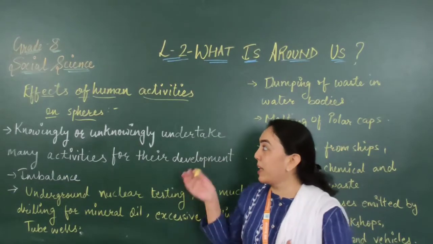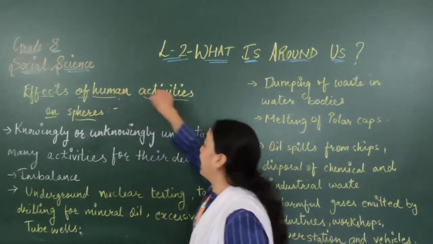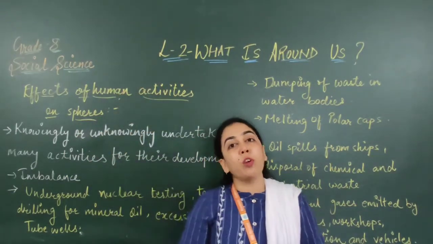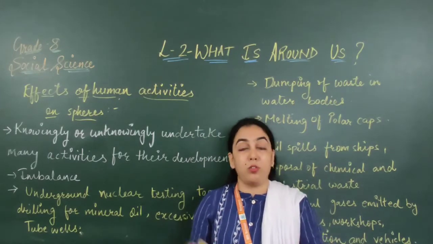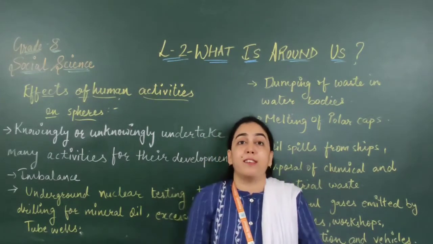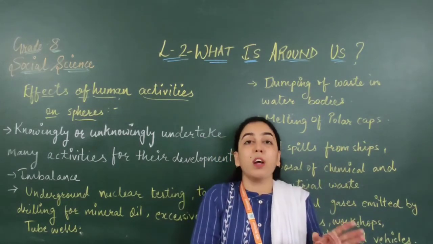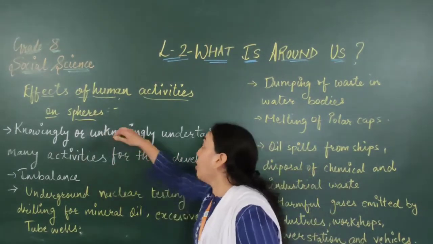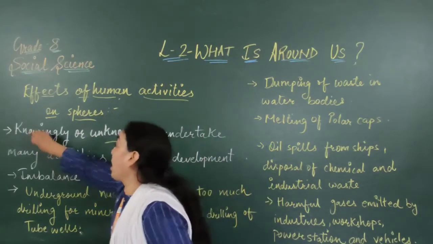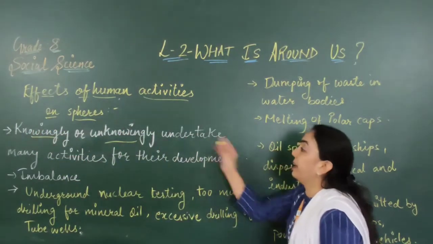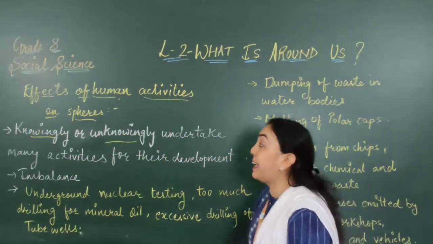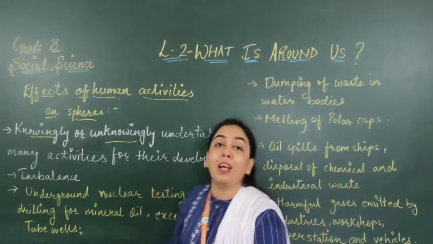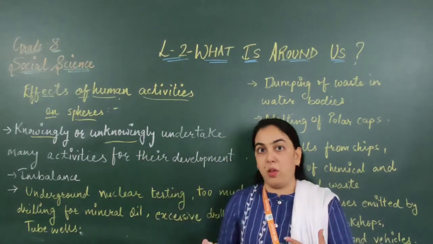So let's see our next topic, effects of human activities on spheres. So what are those activities which are destroying our spheres, or we can say they are disturbing our spheres? We will see one by one. First of all, knowingly or unknowingly, the humans are undertaking many activities for the development of ourselves.